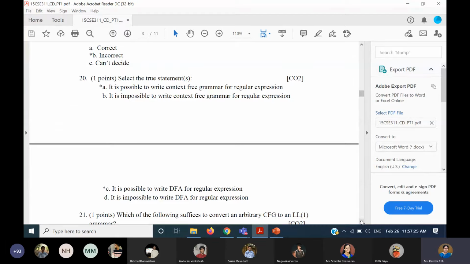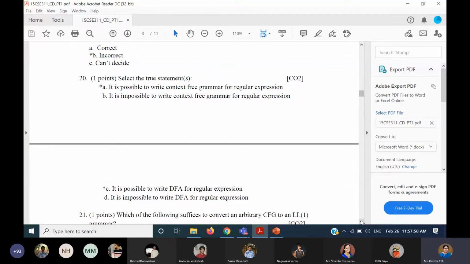When I was asking this question, people were answering that writing a DFA directly for a regular expression is not possible. No, it is not like that. It is only challenging, that's it. We won't say that we can't write a DFA for a regular expression. It is not so. The only thing is, for some regular expressions it is difficult to write a DFA because you need more thinking. That's why we go with Thompson's construction or take any NFA and then try to convert it into a DFA. That's the procedure. Otherwise, we can always try writing the DFA directly.